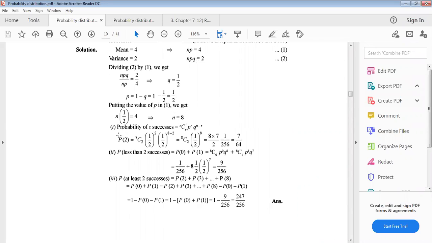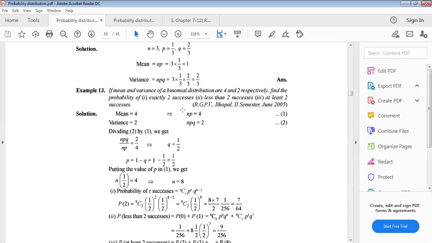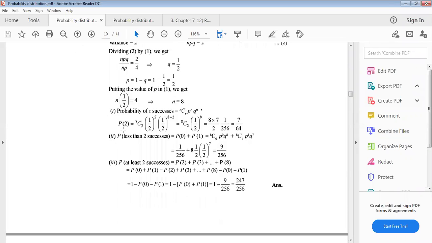Now we have to find the first one, the probability of r successes. We know the probability of r successes is nCr, p to the power r, q to the power n minus r. This is the probability density function of the binomial. Remember it. So we have to find exactly 2. This is why r equals 2. Just putting r equals 2 here, we get this result.